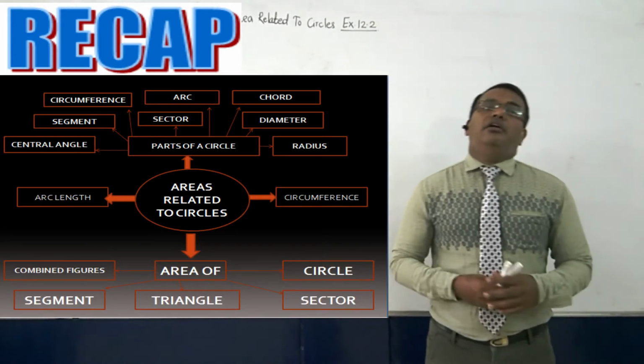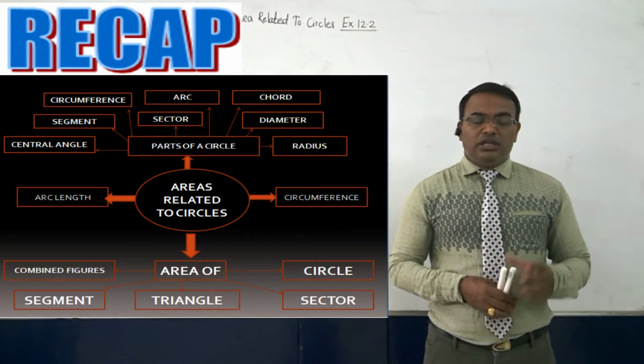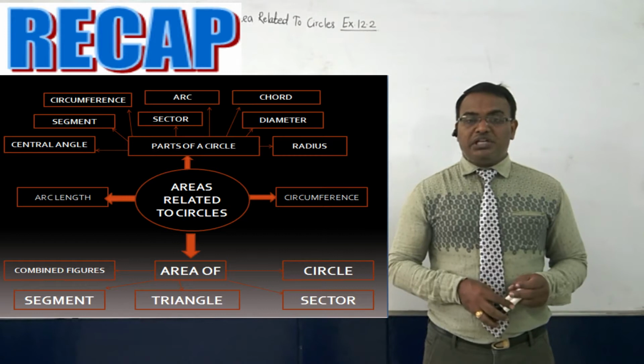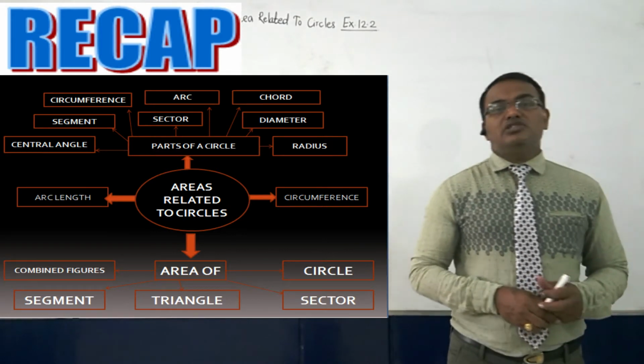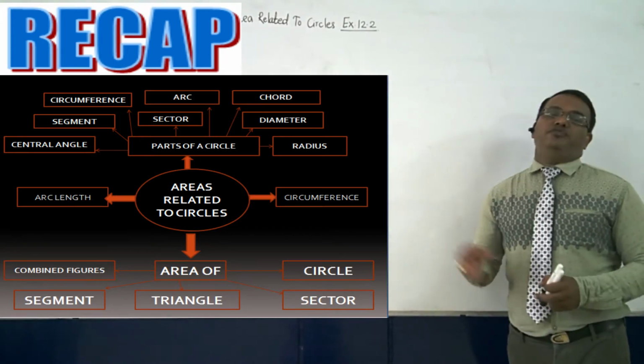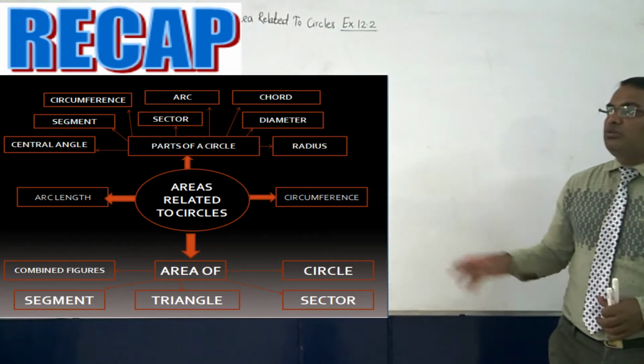Before that, we went through the total components of the topic of chapter number 12, area related to circles. So this was the diagrammatic or pictorial form of the topic which we are going to learn.